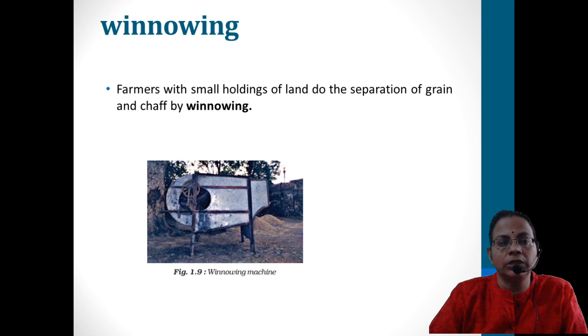That is why nowadays we are depending on a machine which can be rotated. In that rotation, with the help of wind itself or the speed of rotation, the lighter particles will move away, and the grain alone will be deposited. That is the winnowing machine. Here in the figure it is given.